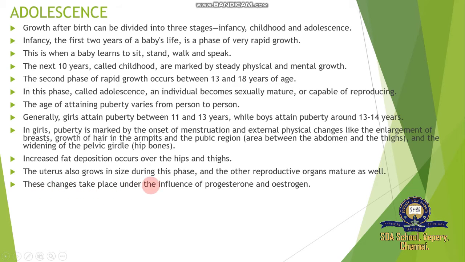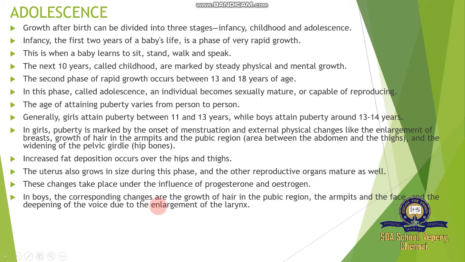These changes take place under the influence of progesterone and estrogen, the female sex hormones, which are produced by the ovary and prepare the structures of the human female to reproduce. In boys, the corresponding changes are the growth of hair in the pubic region, armpit and face, and the deepening of the voice due to the enlargement of the larynx. The cracked voice changes into a mature voice, a sign of puberty in the human male.